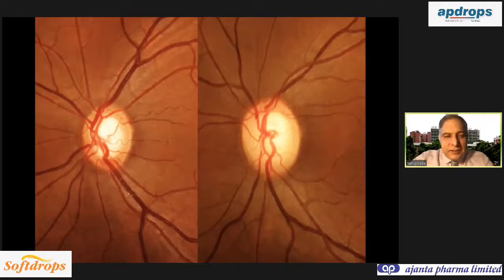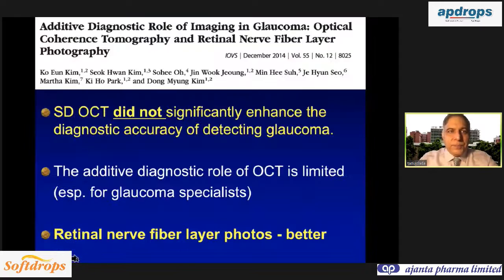So I gave this as an OSCE in the exam to my residents, asking whether this eye has glaucoma and this eye has glaucoma. Some of them said no glaucoma, some of them said both have glaucoma, and the majority said this looks like a larger cup disc ratio. And none of them looked at the retinal nerve fiber layer. If you see here, there is a retinal nerve fiber layer defect. So this is the eye which looks like a healthy disc, but there is retinal nerve fiber layer damage. On careful clinical exam, that is very important to pick up.